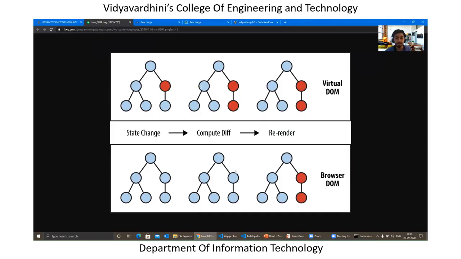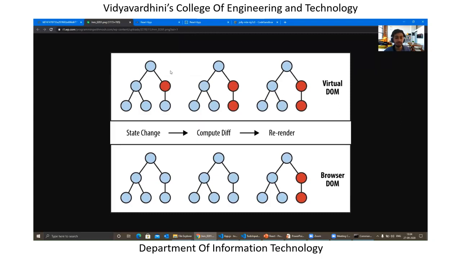Now, what React actually does is, and just to keep in mind, the circles over here are nothing but the components of your specific application, right? And in this case, if you take a look over here, the red one is nothing but one of the components which is being changed over time. So what React actually does is it identifies the components which are being changed, and depending upon that, React just renders this component.